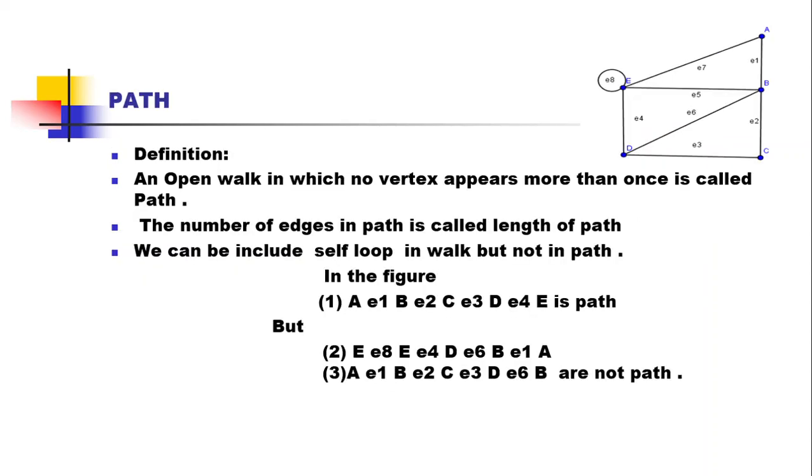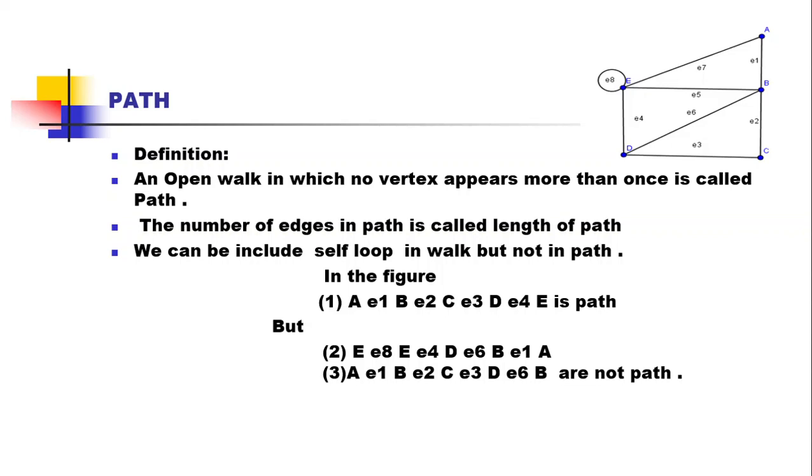And now let us discuss a path. What is the meaning of path? An open walk in which no vertex appears more than once is called a path. In a walk you can include a vertex more than one time, but we cannot include that in a path. So first it should be an open walk in which no vertex appears more than once. The number of edges in a path is called the length of the path, and we can include a self loop in a walk, but we cannot include it in a path. If we include it in a path, the vertex will repeat. So we cannot include a self loop to create any path from the graph.